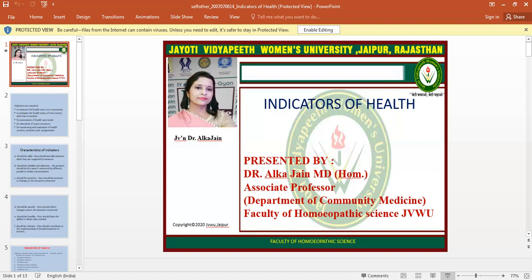IMR, the infant mortality rate, is the ratio of deaths under 1 year of age in a given year to the total number of live births in the same year, usually expressed as a rate per 1,000 live births.